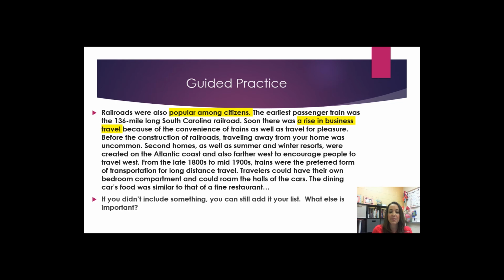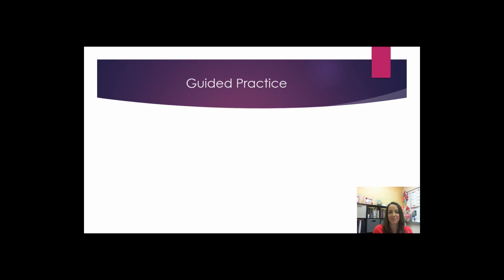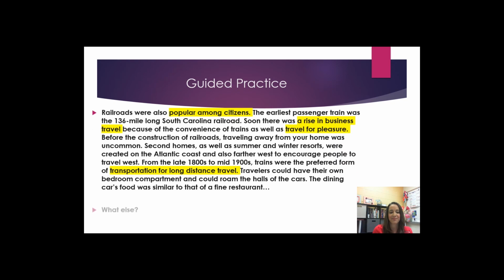If you didn't include something, you can still add it to your list. What else is important? Yes, travel for pleasure is a key idea too. What other significant detail could we add? I think that works. Let's add transportation for long distance travel. What else? You may be correct that those are all the key ideas.